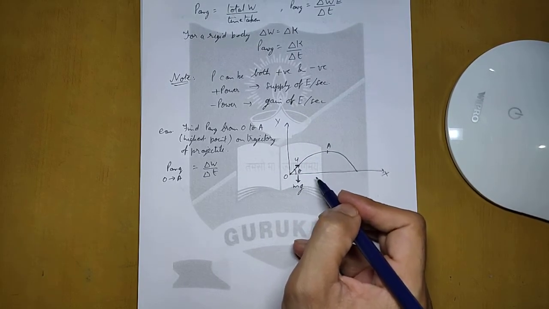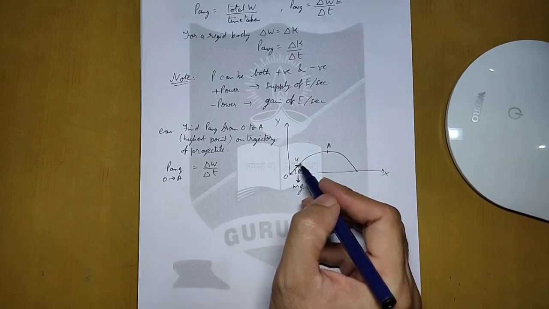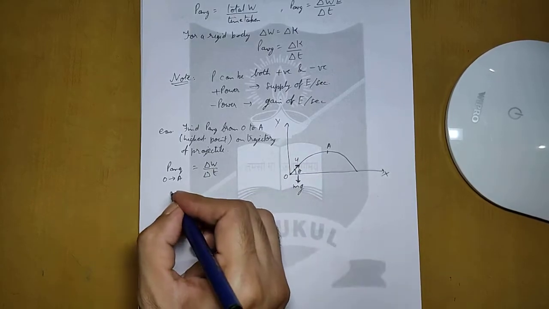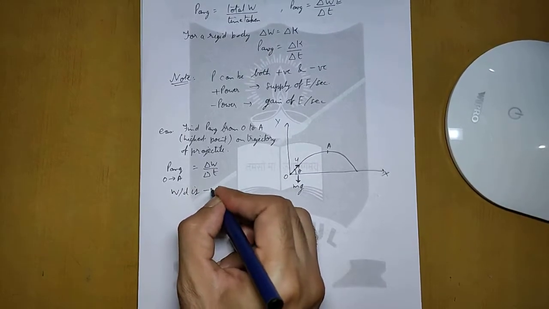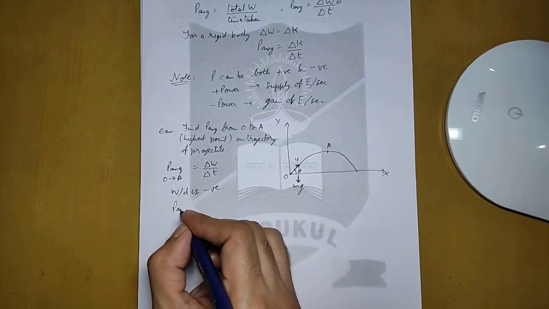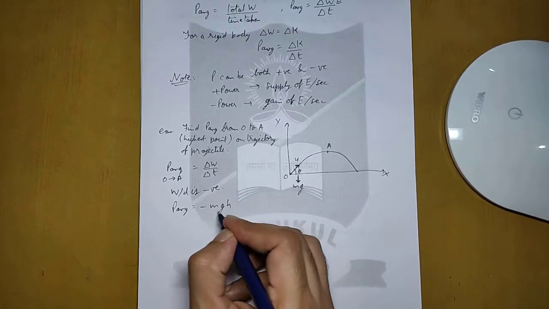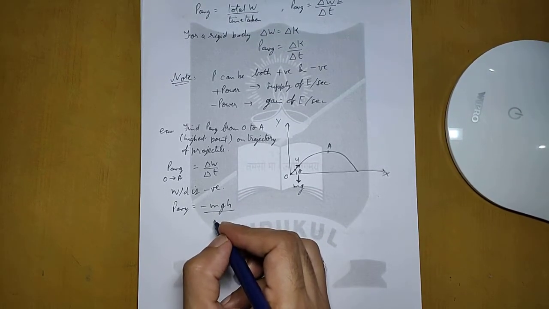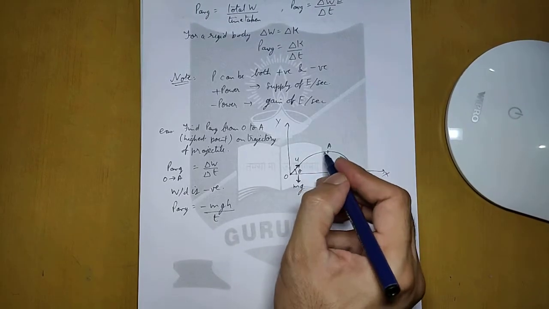That means gravity is doing work in the negative direction. The body is going up, but the mg is downward. So work done is negative. So in this case, average power is equal to minus mgh upon whatever is the time taken.